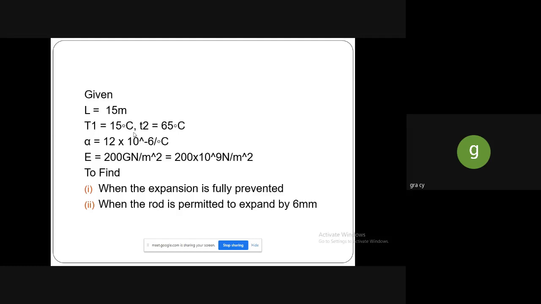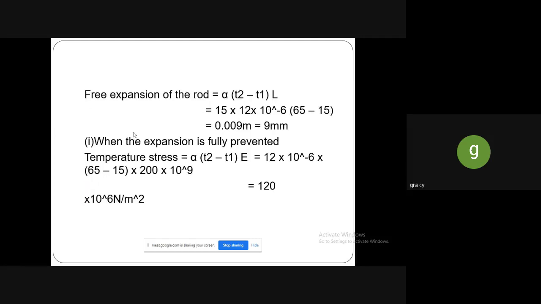So first thing is we have to find out the expansion of the rod if the expansion is fully prevented, and when the rod is permitted to expand by 6 mm. So for these two conditions we have to find out the expansion. The free expansion formula we have already seen in the previous chapter on thermal stresses: alpha into T2 minus T1 into L. So alpha value is given to us.